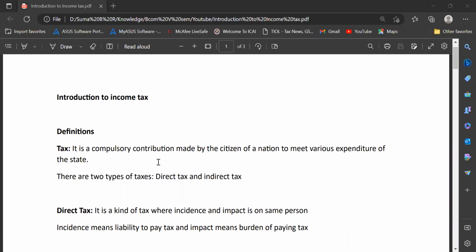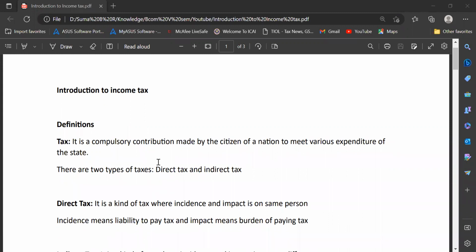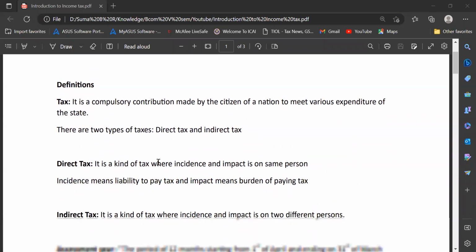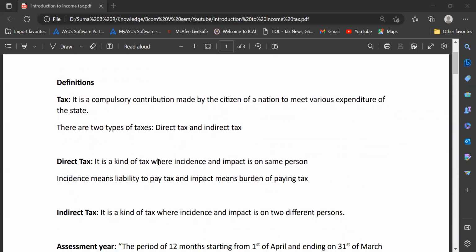What do you mean by tax? Tax is compulsory contribution made by any citizen of the nation to meet various expenditures of the state. There are two types of taxes. One is direct tax, the other one is indirect tax. What is direct tax? Direct tax is a kind of tax where incidence and impact of the tax is on